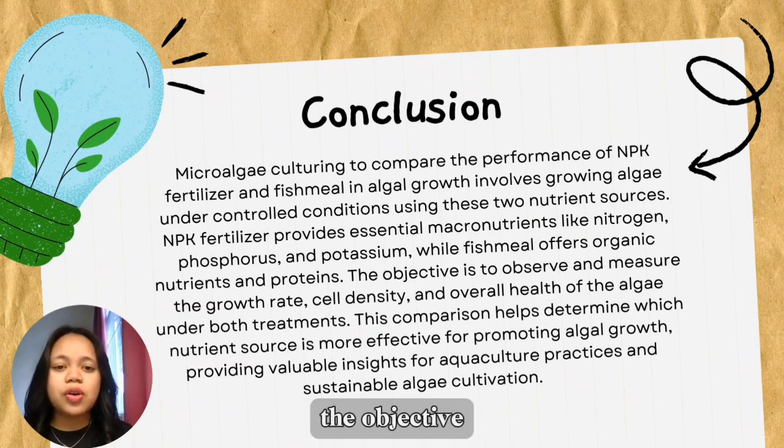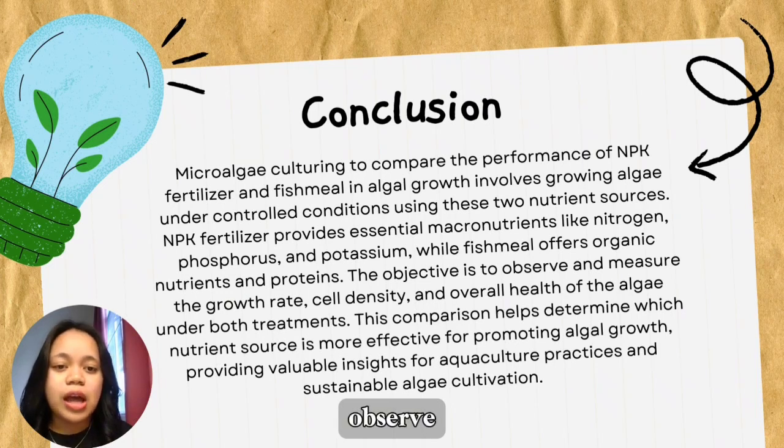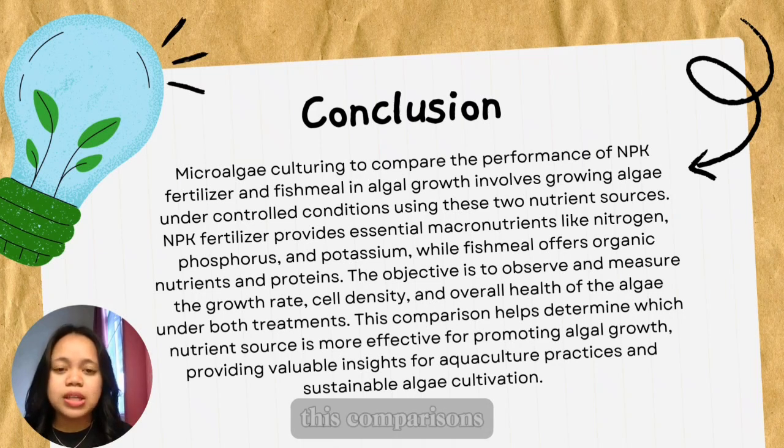The objective is to observe and measure the growth rates, cell density, and overall health of the algae under both treatments. This comparison helps determine which nutrient source is more effective for promoting algae growth, providing valuable insights for aquaculture practice and sustainable algae cultivation.